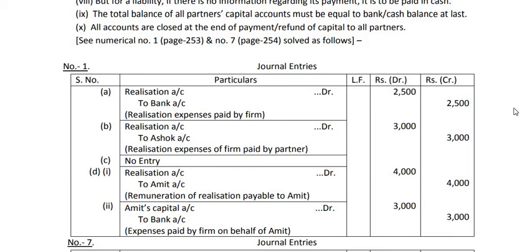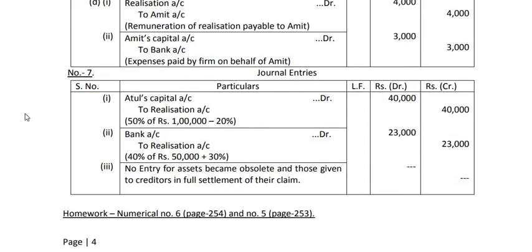of your NCERT book. Now, one more problem I have solved, number 7, that is also given in your NCERT book on page number 254, sum number 7 on 254. Now, what is here? The book value of assets other than cash and bank transferred to realization account is rupees 1 lakh.